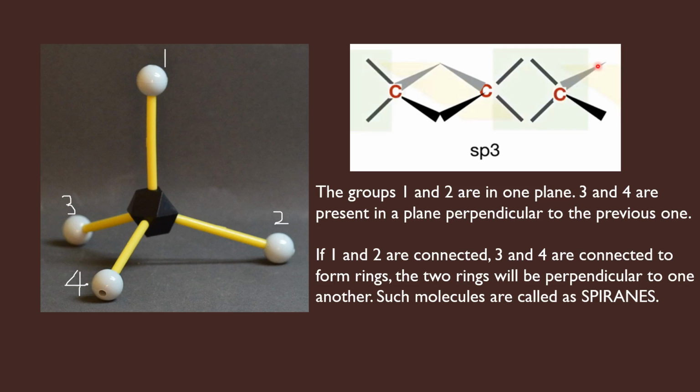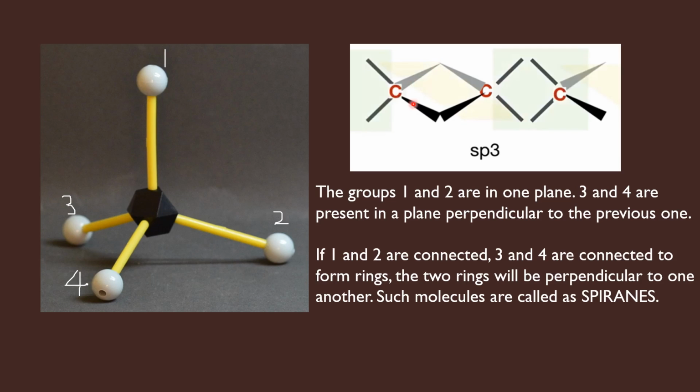Now the vertical ring has a terminal carbon here, and there are two bonds present here. Since this is also a tetrahedral carbon, when these two bonds are present in the vertical plane, these two bonds will go to the horizontal plane. So here at one terminal we have two bonds in the horizontal plane.